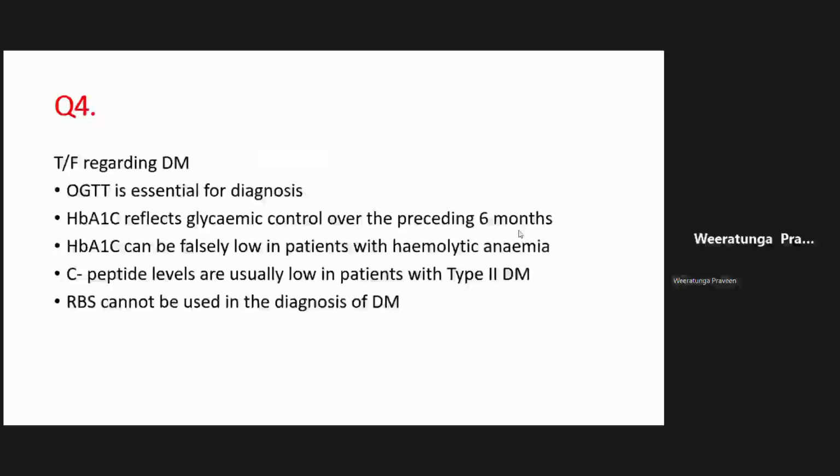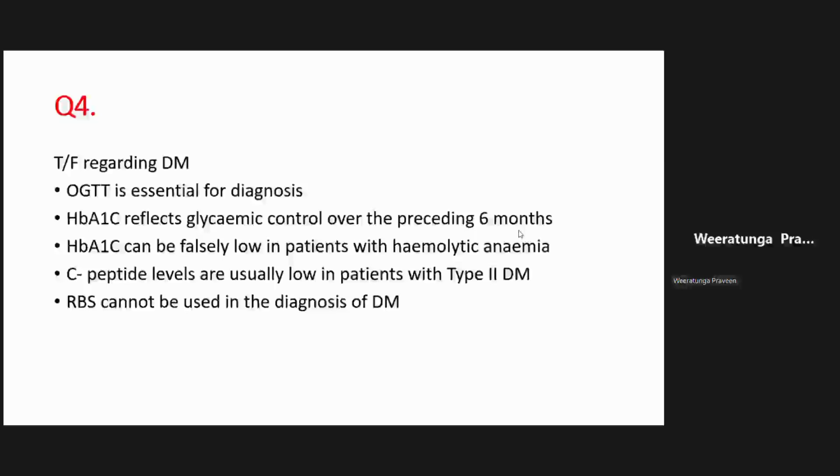Now, in type 2 diabetes, what is the problem? There is insulin resistance. That is the main problem, right? So actually, in the initial phases of type 2 diabetes, the insulin levels go up, and so do the C-peptide levels, because they go hand in hand, parallelly.